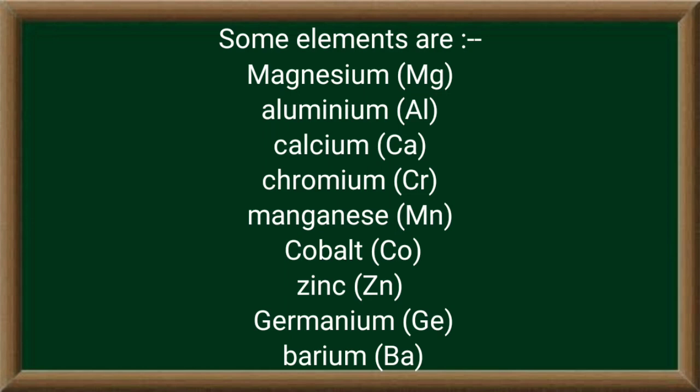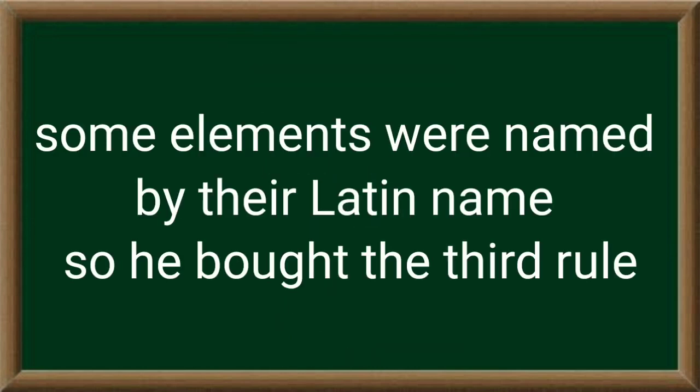Okay students, now what happened is that some elements were given symbols on the basis of their Latin names. In some cases, the suggested symbols did not agree with the English name of the element. Why was it? It was because some of the symbols were based on the Latin names of the elements. So for this a third rule was made. What was there in the third rule? Symbolize the elements on the basis of their Latin name.